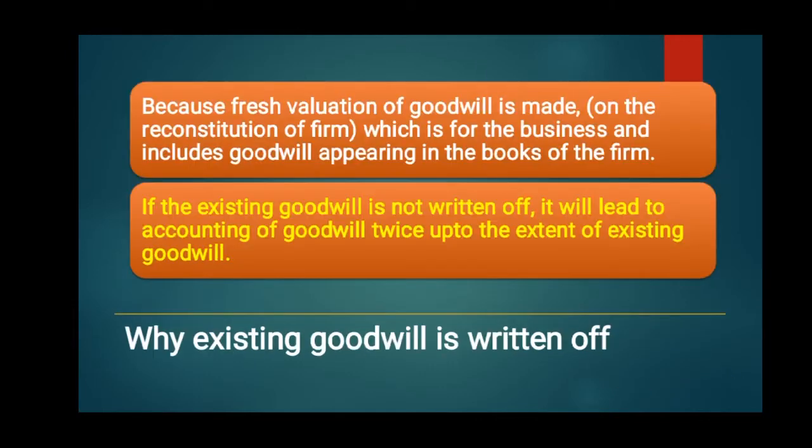So why do the partners decide to write off existing goodwill? Because at the time of reconstitution of firm, fresh valuation of goodwill is made, which is for the business and includes goodwill already appearing in the books of firm. So if the existing goodwill is not written off, it will lead to accounting of goodwill twice up to the extent of existing goodwill. That is why the existing goodwill is written off.